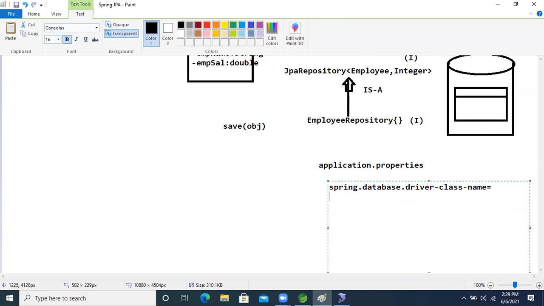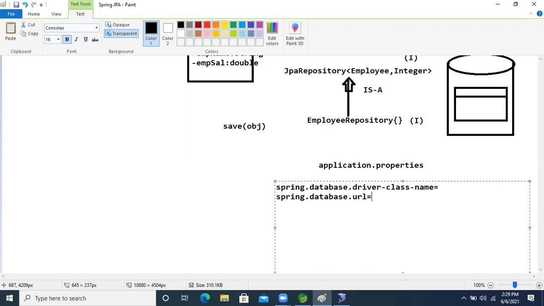Now another property also there. What are the other properties now, guys? Spring dot datasource dot url. Here we will give the URL. After that, another property is spring dot what?